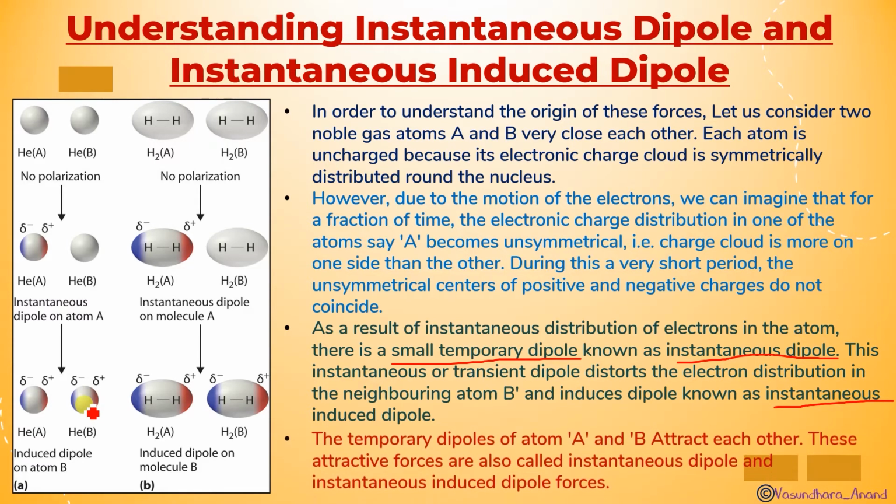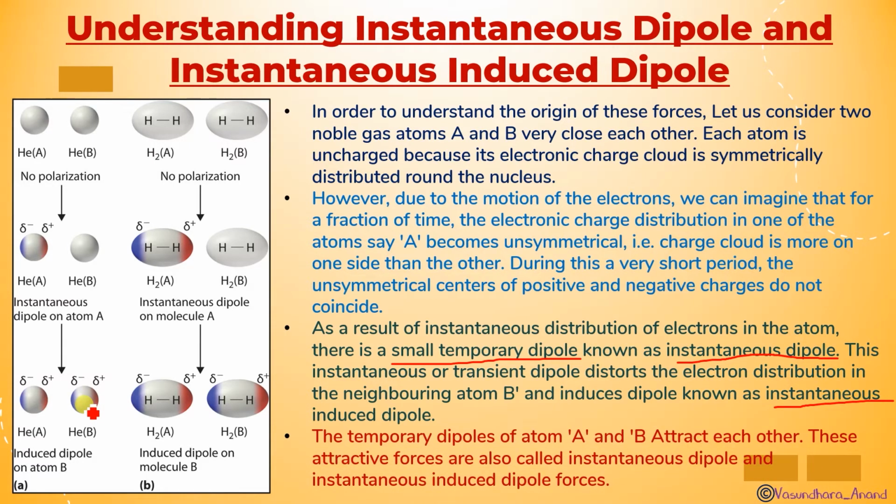Yes. This is a temporary effect. As the electron goes to its own position, that effect will be over. The effect will be negligible over there. The temporary dipoles of atom A and B attract each other, just for an instant. As soon as the electron goes back to its position, it will be in the same non-polarization, like the one above.